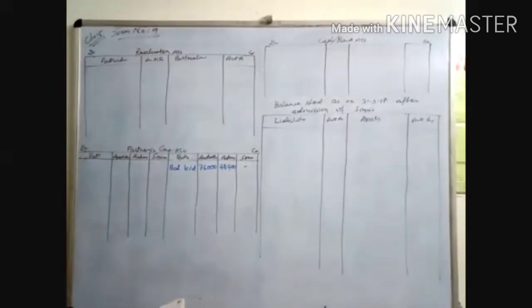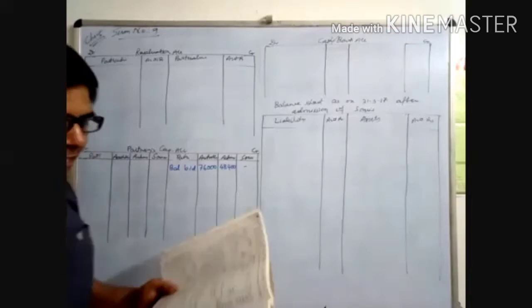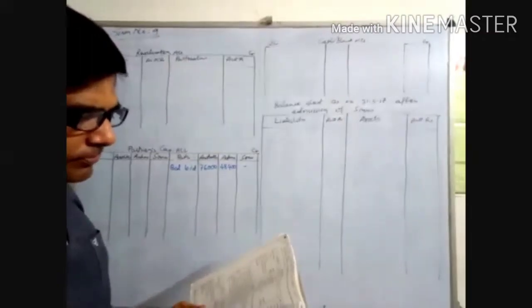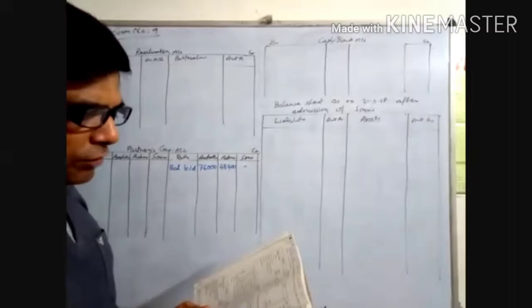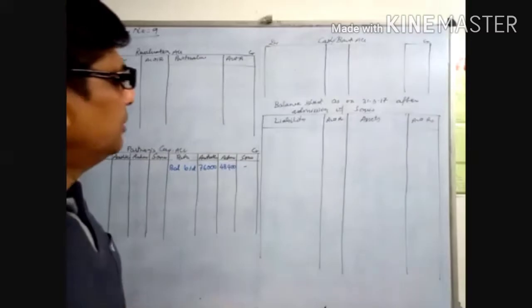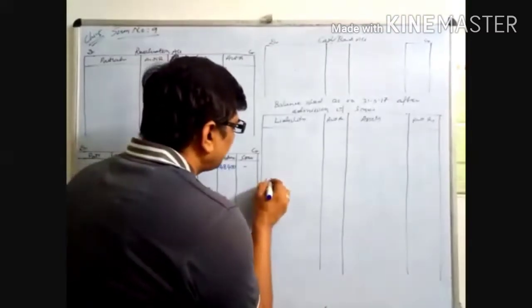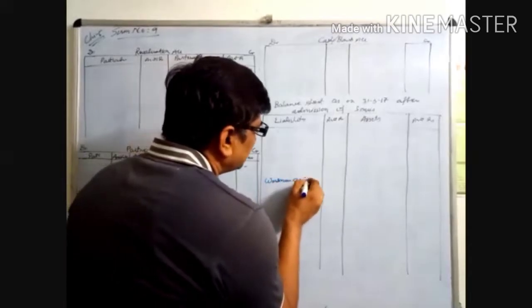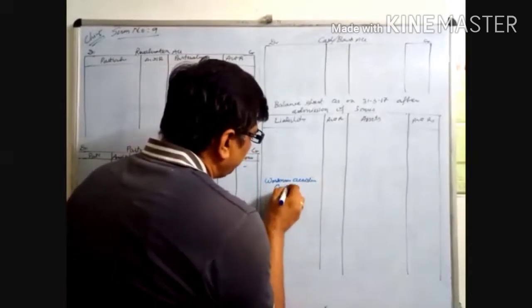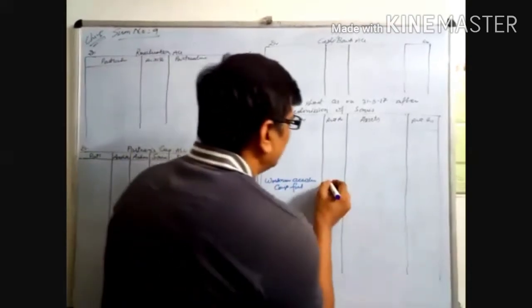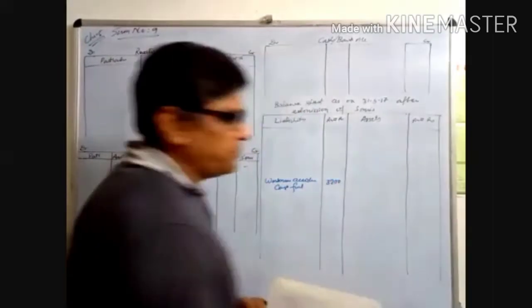Now the workmen compensation fund, but the adjustment is there. Just look at the adjustment for workmen compensation fund, adjustment number 4: claim of the workmen compensation is accepted at rupees 3200. So the workmen accident compensation fund claim is 3200.